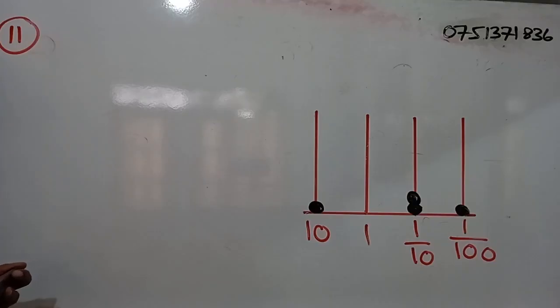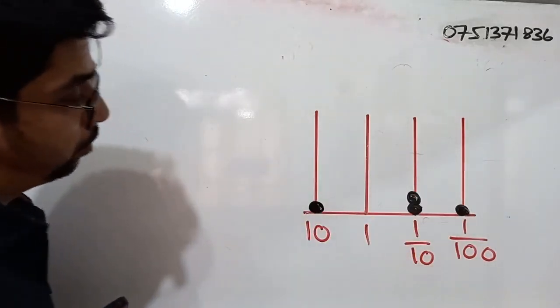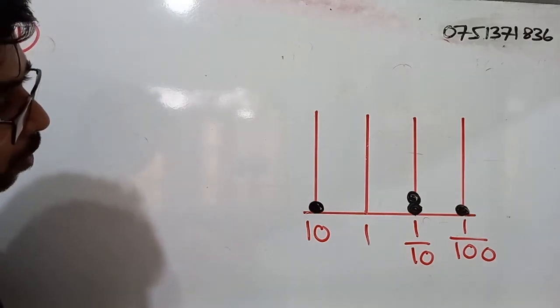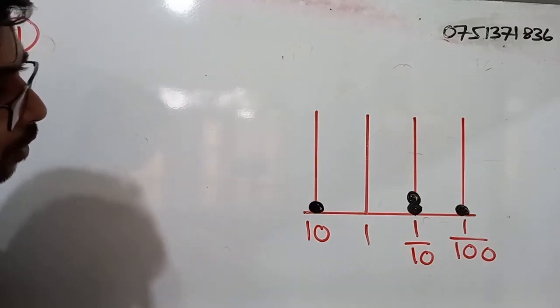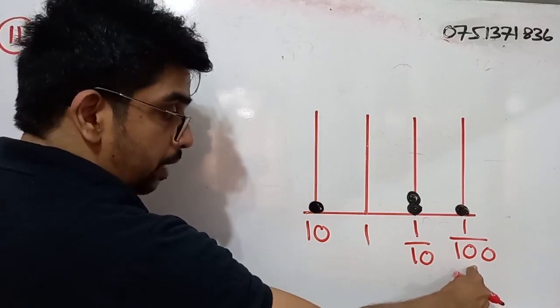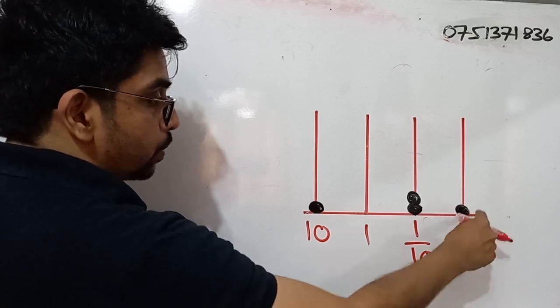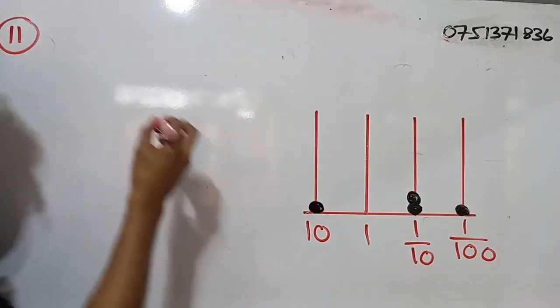Right. Question number 11. Write the number illustrated in the abacus. Okay. So this is the diagram that is on the paper. So we have to observe the diagram very carefully. Right. So this is the 100th place, not 100, 100th, ending with a th. So there's one bead there. That means it is